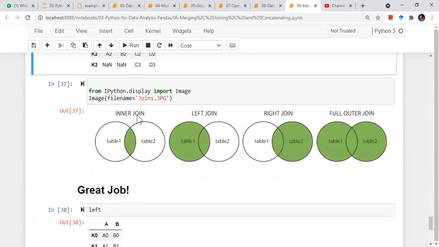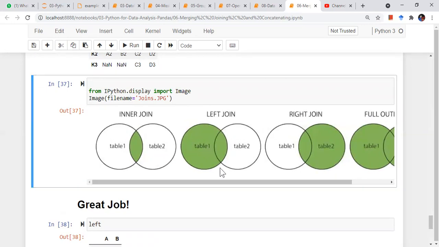If the how parameter is inner, only the keys which are common to both the data frames will be present, right? If I do a left join, or if the how parameter is left, I'll get all the keys which are present in the left-hand side data frame, and also the keys which are common to both, right? So this portion and this portion will come.